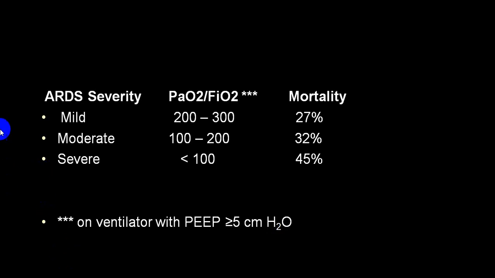We have already given you that mild, moderate, and severe. Between 200 to 300, usually we use the word ALI, and that is given the name mild. Between 100 to 200, it is called moderate, and less than 100, we call severe. And this is at a ventilation pressure of 5 centimeters.